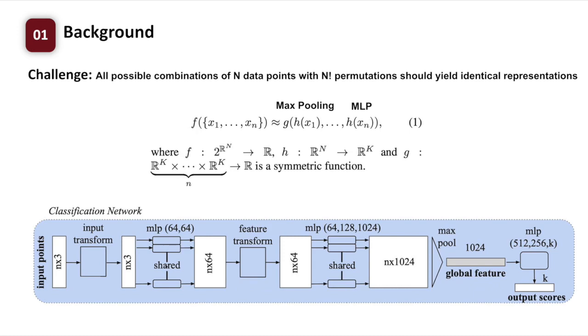PointNet addressed the challenge of handling unordered point data by developing a neural network that is invariant to the order of points in the point cloud. The researchers utilized symmetric functions within the neural network to ensure consistent outcomes regardless of the input ordering. They employ a multi-layer perceptron network to project raw data points into a high-dimensional embedding space, and use max pooling to aggregate point embeddings using the symmetric function.